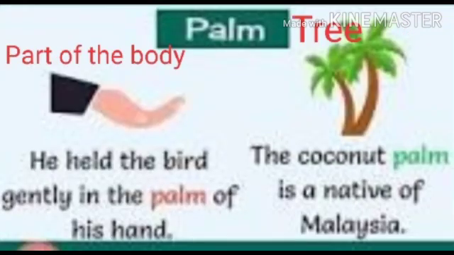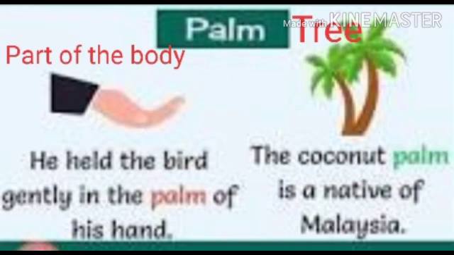Let's understand it better with the third example, that is the word palm. How about the spelling? It is same. How about the pronunciation? It is exactly the same. Then what about the meaning? Yes, that is different. What does it mean in the first part? It means a part of a body. For example, he held the bird gently in the palm of his hand.